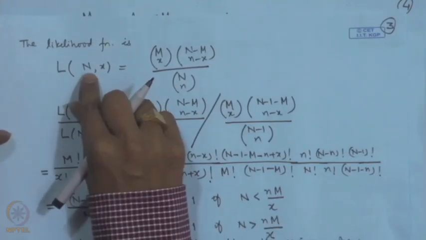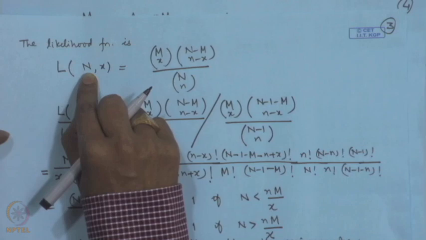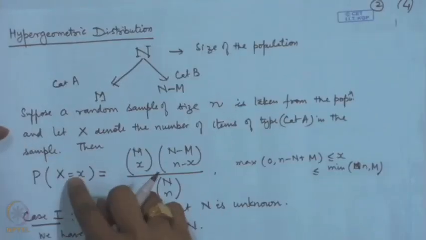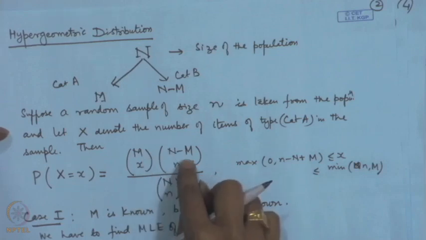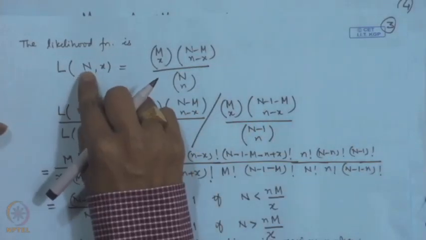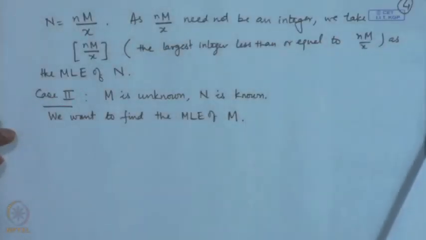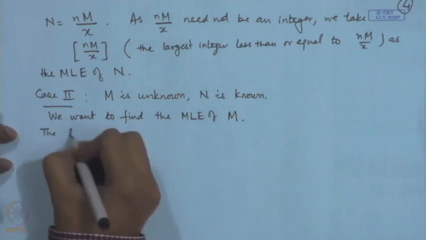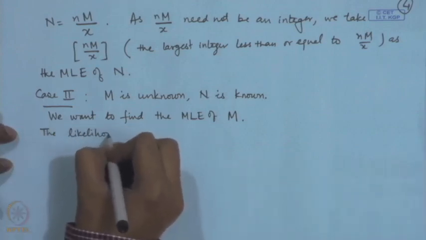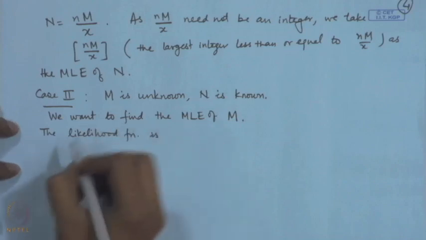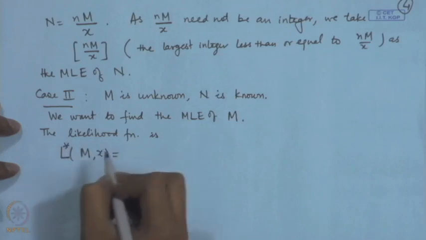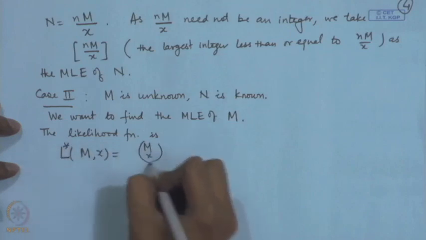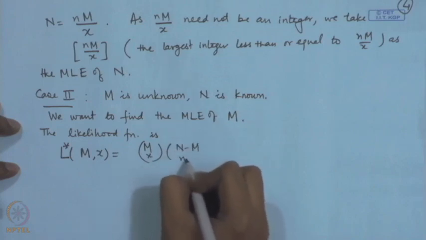I wrote it as a function of n, because this is coming from the probability mass function of x, where m and n both are involved. Now, if n is known and m is unknown, I will consider the likelihood function as a function of m. Although it will be the same expression, it will be written as L m x. Let me call it L star. So, this is m c x, n minus m c n minus x.